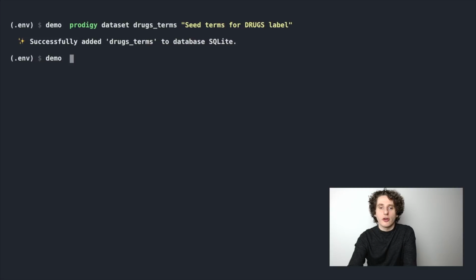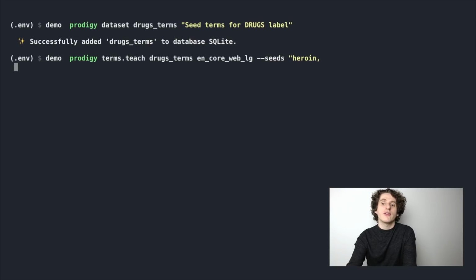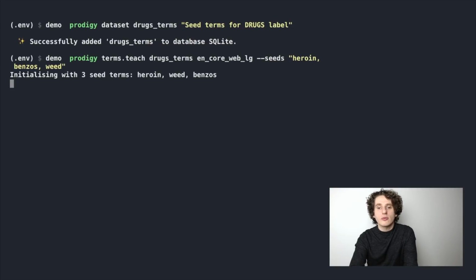So now we'll start the terms classification service. We're going to run this recipe function, prodigy terms.teach, with the data set that we created before, and the en_core_web_lg spaCy model, which includes the large GloVe vectors trained by researchers from Stanford. We'll also start with these seed terms, heroin, benzos, and weed, to give the model some sense of the sort of terms that we're interested in. These terms will be averaged together to create a sort of vector representation of the meaning that we're interested in.